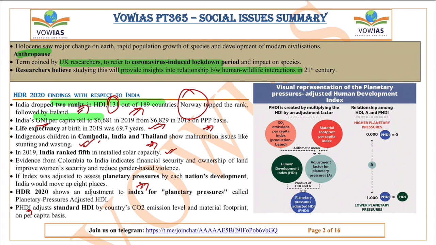Here, the PHDI, the planetary HDI, is created by multiplying HDI by an adjustment factor. And what are the adjustment factors? Like CO2 per capita emissions and material footprints, etc. So these are considered. Now let's move on to the next one.